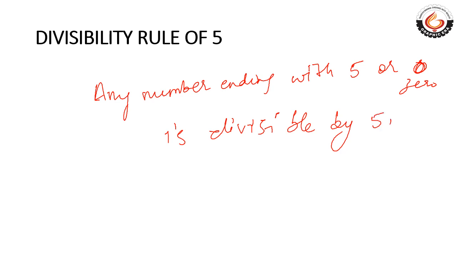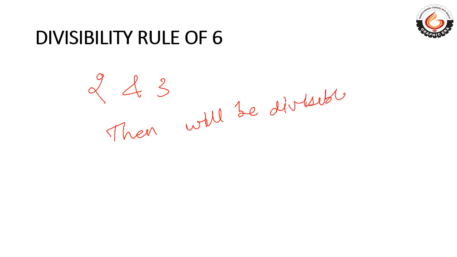Got it? Next, divisibility rule of 6. If a number is divisible by 2 and 3, then it will be divisible by 6 also. Example.